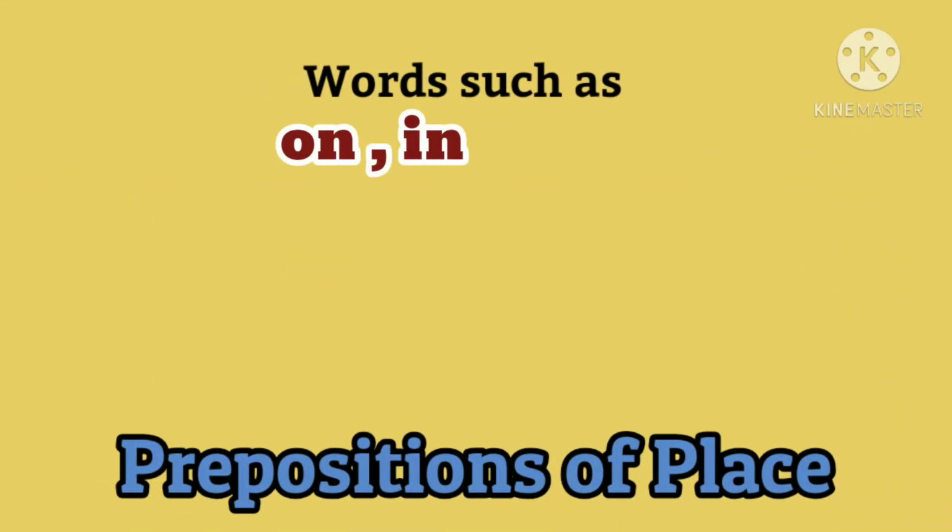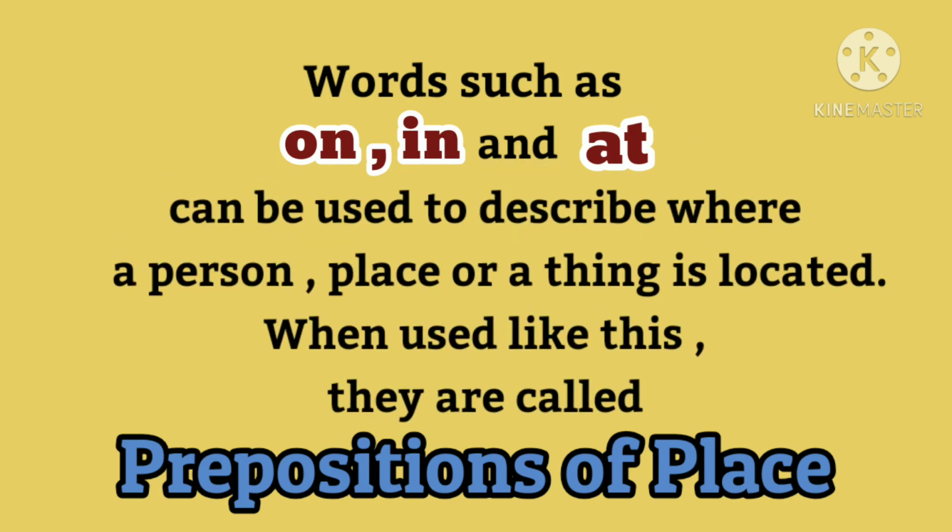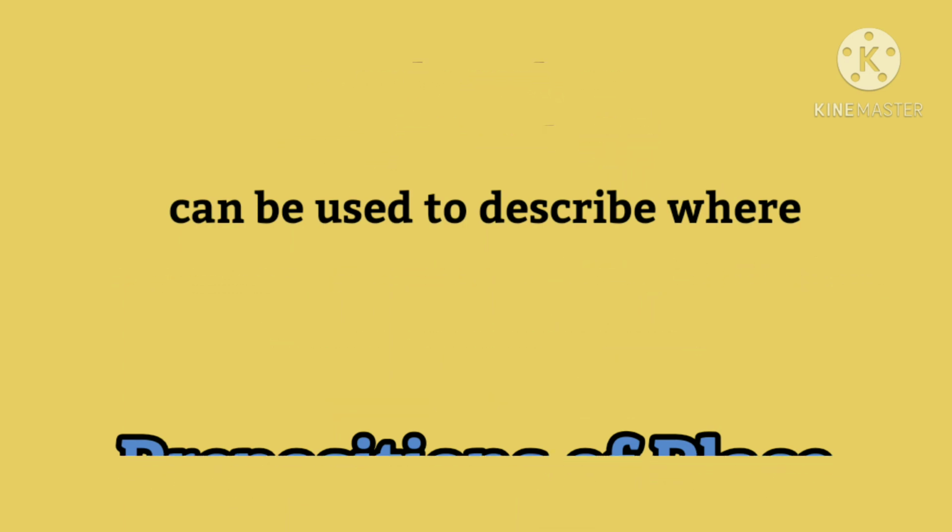Prepositions of place. Words such as on, in, and at can be used to describe where a person, place, or thing is located. When used like this, they are called prepositions of place.